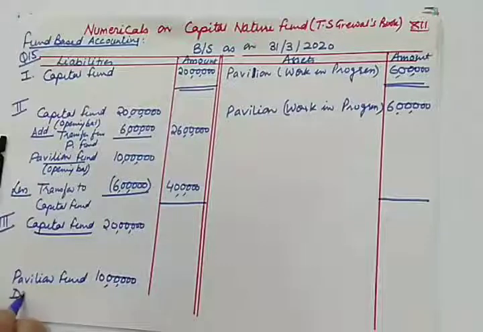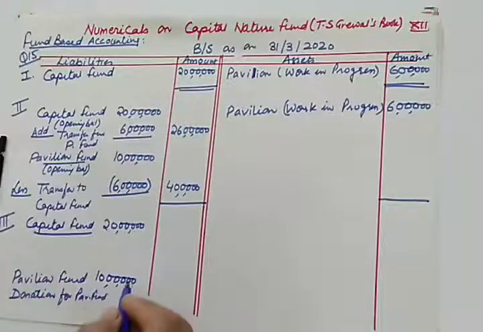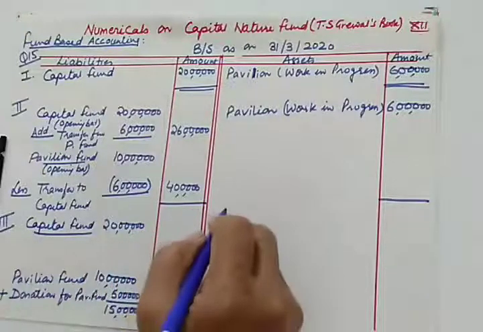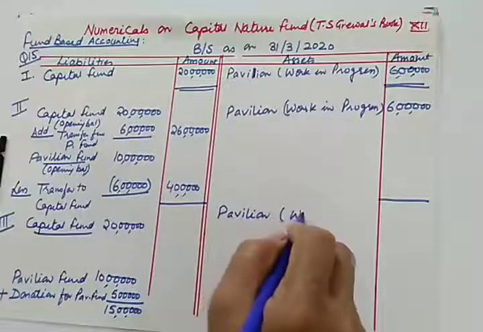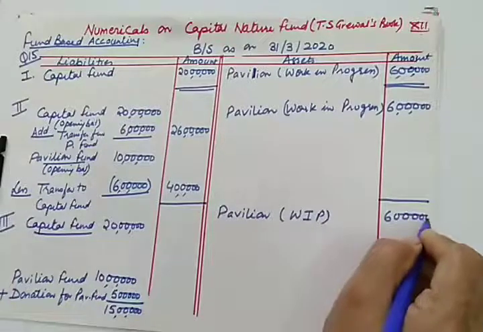Then the donation, this is not an ordinary donation, this is a donation for pavilion fund, a specific donation, or you can call it a restricted capital nature fund. So it will be added, and we will be deducting from this the pavilion construction work in progress, the same 6 lakhs.